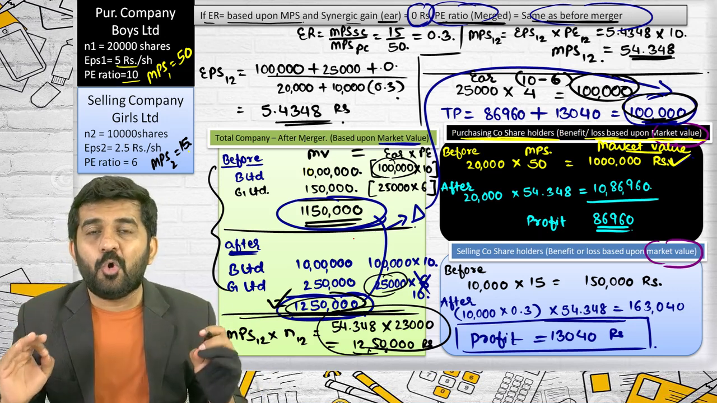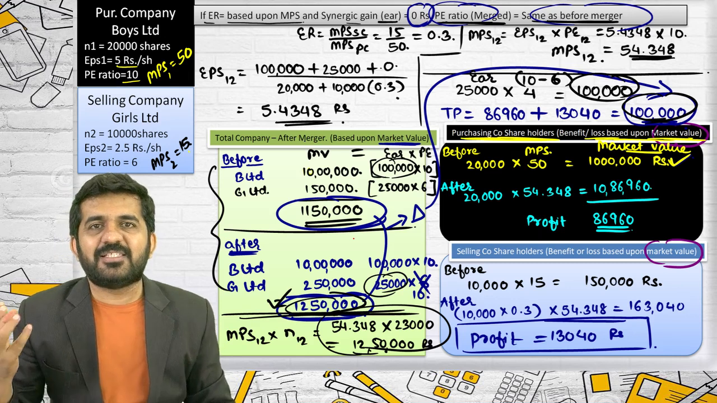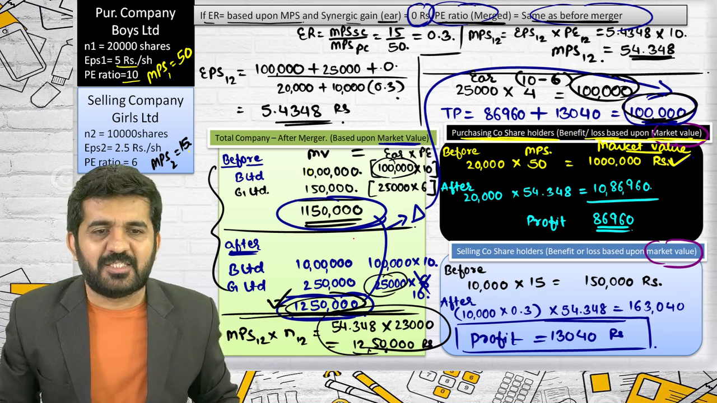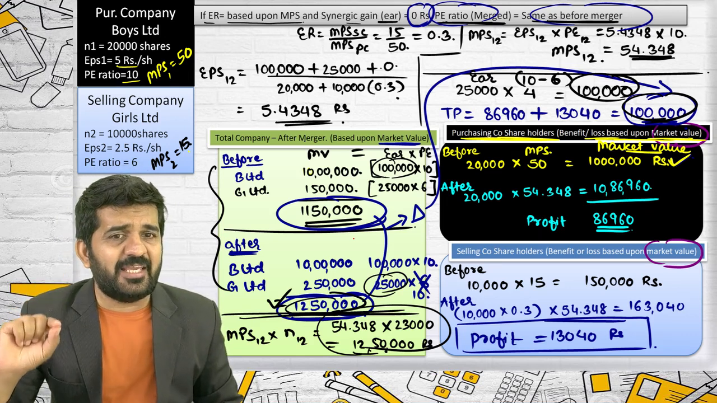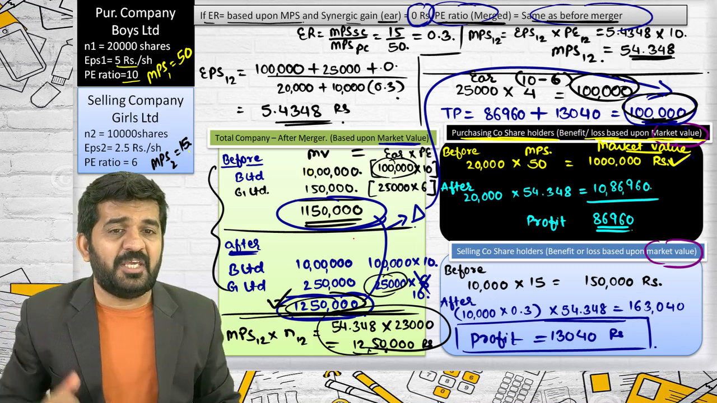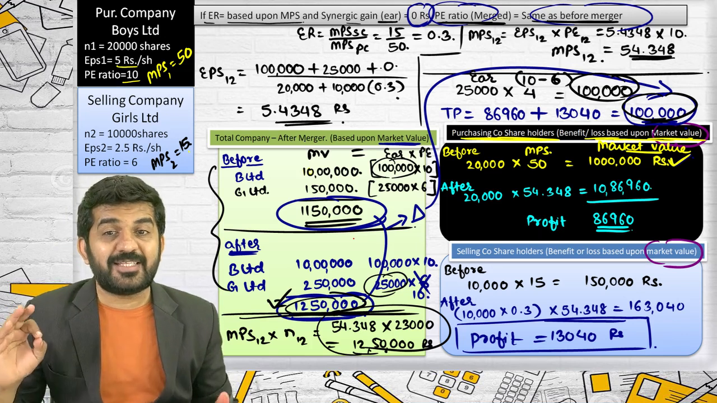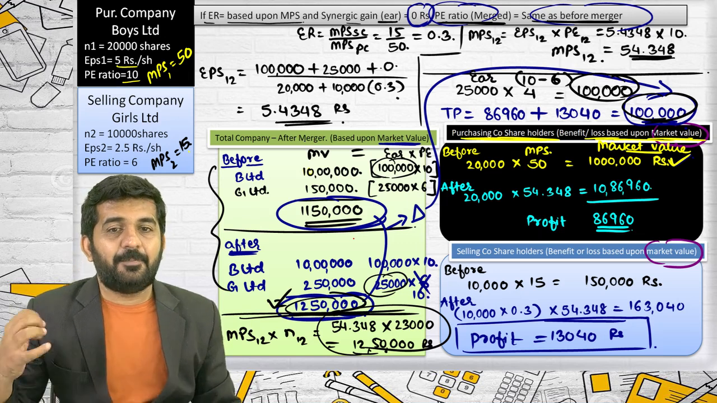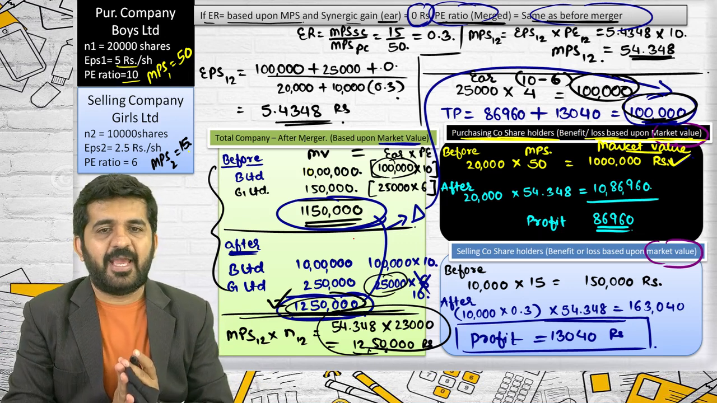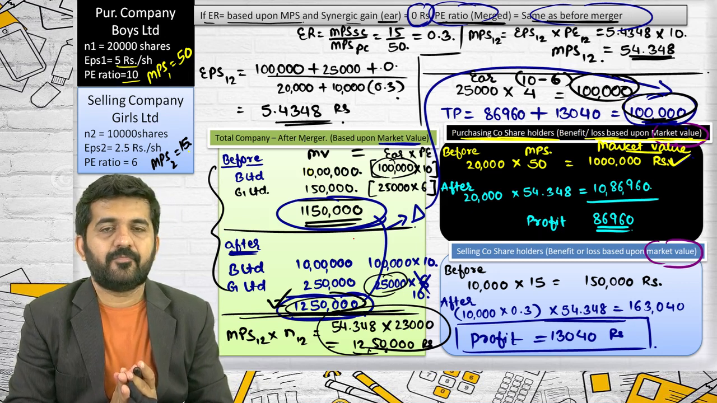Is it alright? So normally the purchasing company has higher PE ratio and the selling company has lower PE ratio. Mac, can you help me out in this answer? If a selling company PE ratio is higher and purchasing company PE ratio is lower, in the same situation, then what will happen? Mac? Then market capitalization will go down because the market value of selling company share will decrease total.